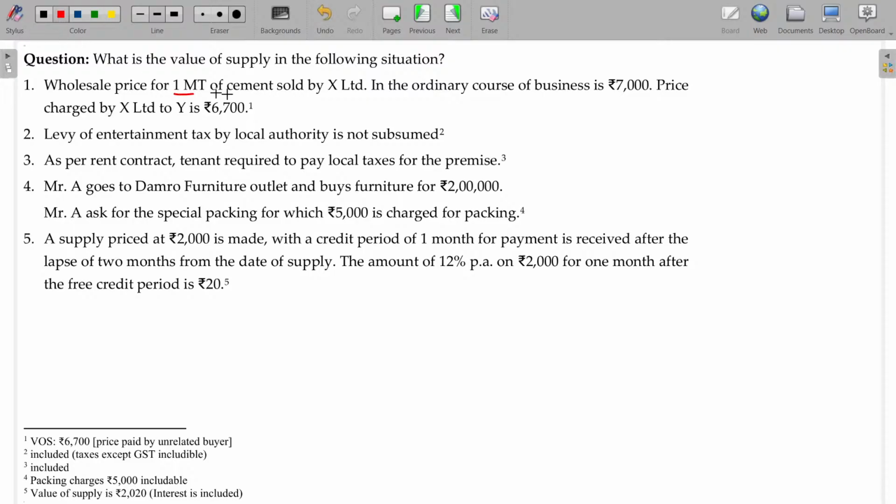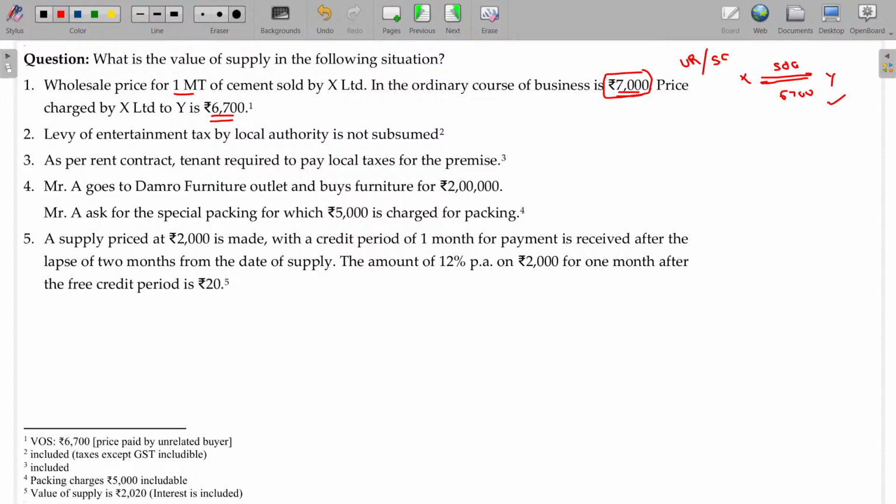The wholesale price for 1 metric ton of cement sold by X Limited in the ordinary course of business is 7,000. The price charged by X Limited to Y is 6,700. So now the question is: X to Y, supply of goods, consideration being 6,700, but the market price is 7,000 rupees. Now, are they related parties? Unrelated parties only, sir. Next, is it the sole consideration? That's also the sole consideration only. There is no other consideration transferred between X and Y other than this 6,700. Then this one is final.